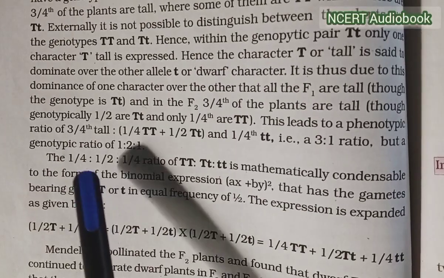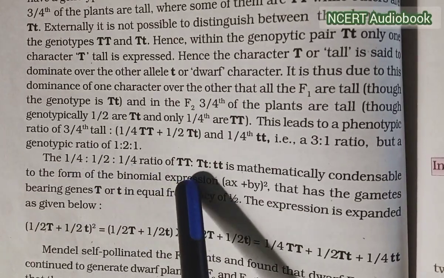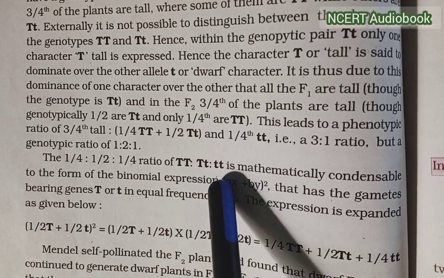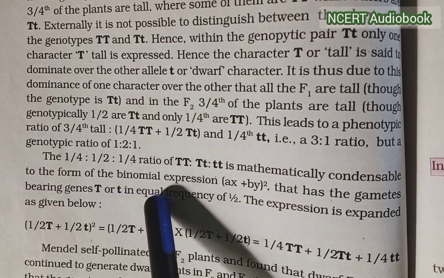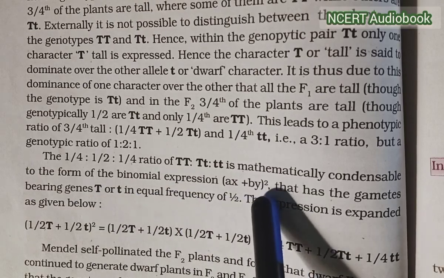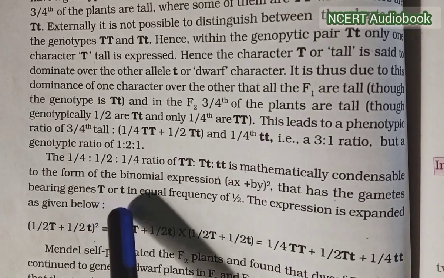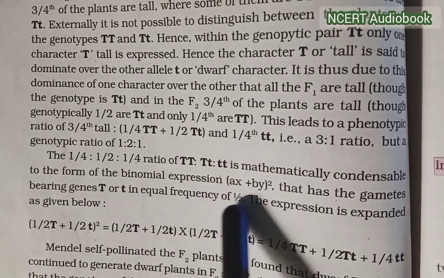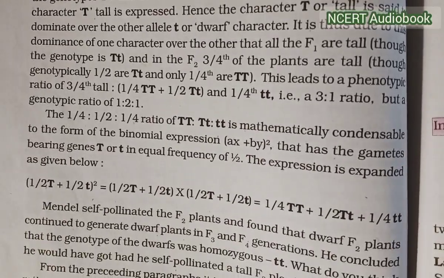The 1/4, 1/2 and 1/4 ratio of TT, Tt and tt is mathematically comparable to the binomial expression (ax + by) raised to the power 2, where the gametes bearing genes capital T and small t are in equal frequency of half. The expression is expanded as given below.